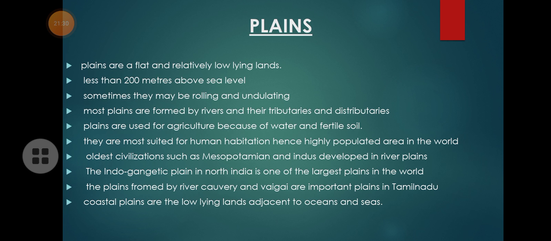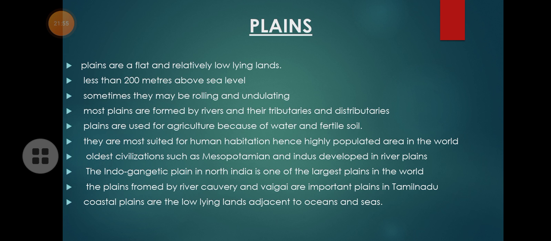It is a plain formed because of the Indus and Ganges rivers. So it is called the Indo-Gangetic river plain. Okay. So in Tamil Nadu, plains are formed by two important rivers, River Kaveri and River Vaigai. So these two rivers made the plains in Tamil Nadu.